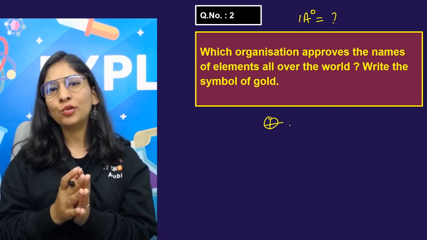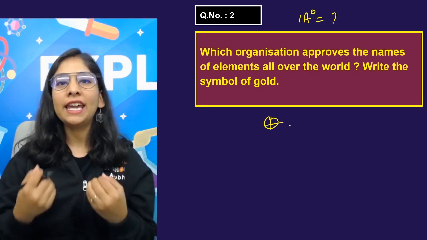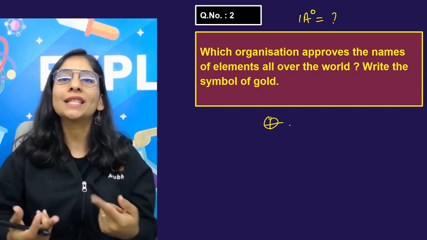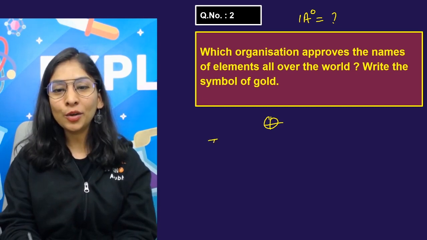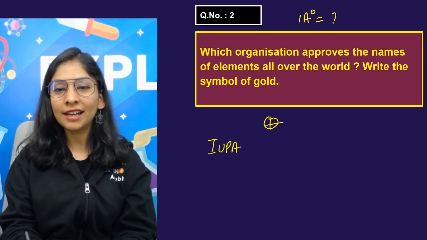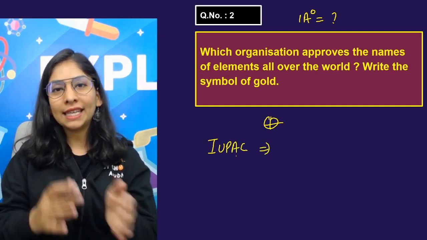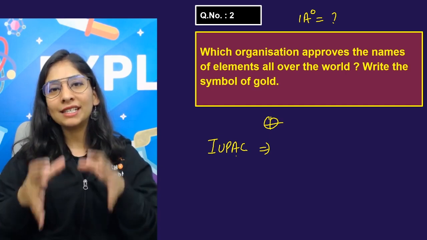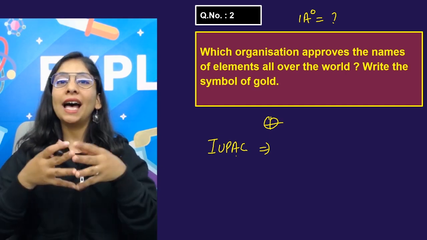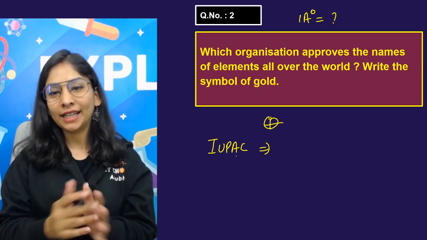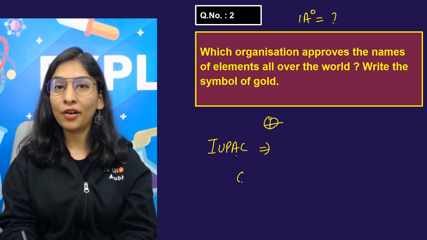IUPAC came to the conclusion to take this and follow it along with some of the Latin names. So IUPAC is that organization, and the full form is International Union of Pure and Applied Chemistry. The next slide will be the answer slide, so you can download this PDF and revise in that way.